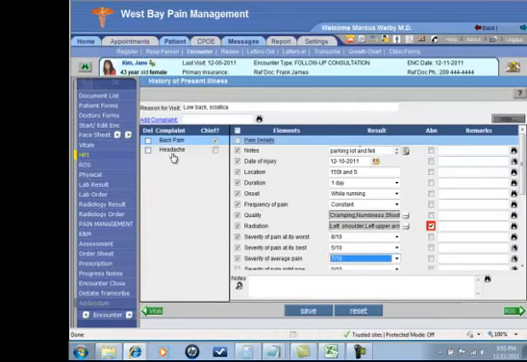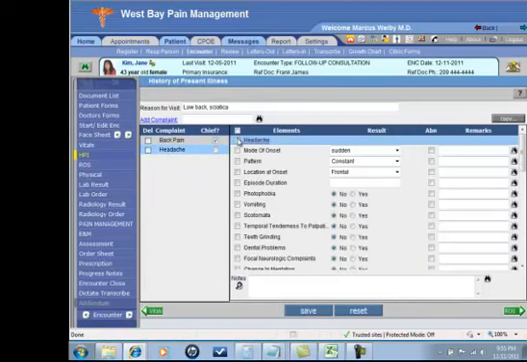You'll notice that if I choose the headache problem, then I see a different set of questions on the right-hand side. And I can check these off with the defaults if I want to, and then just mark whatever particular items about this. Notice I also have a copy button in the upper right, so if she's been here before, I can copy something from a previous visit, just make very quick changes and move on. Otherwise, I can just use these green arrows down at the bottom to move on to the next logical step.